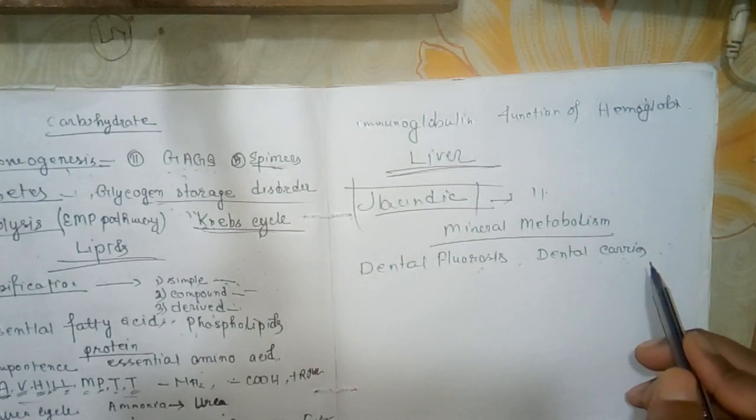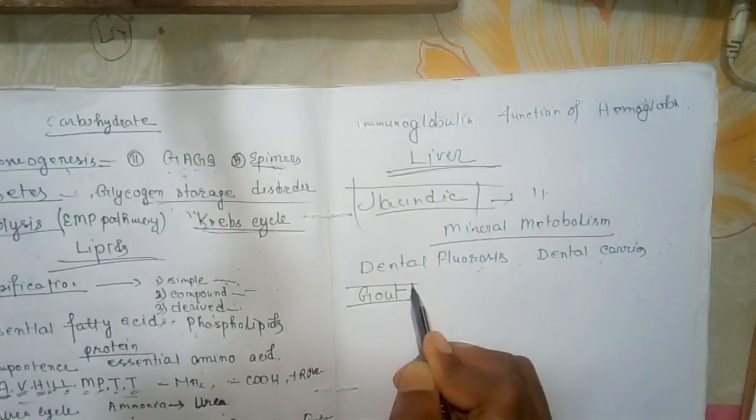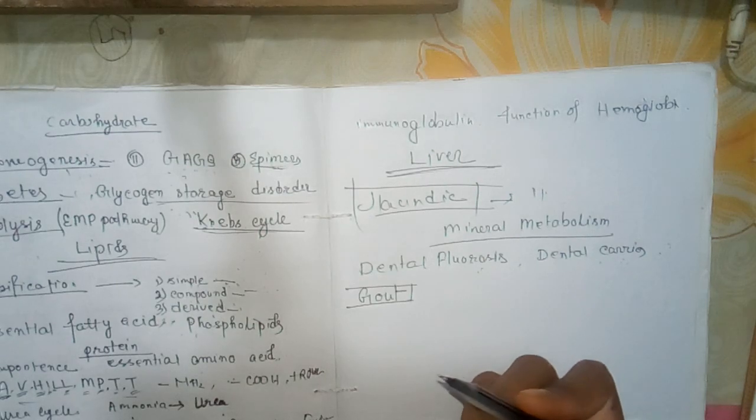Now the important topic is gout. Gout is a disease that results from an overload of uric acid in the body.